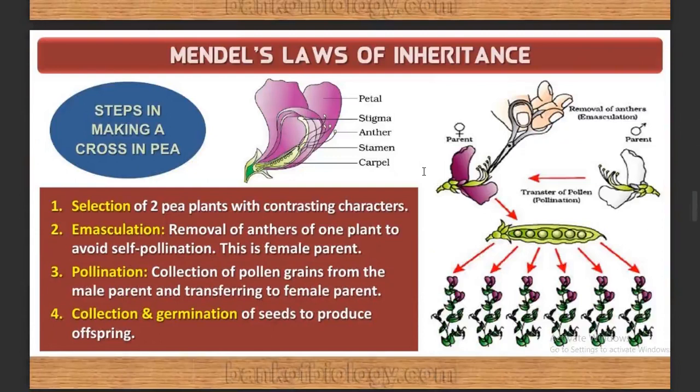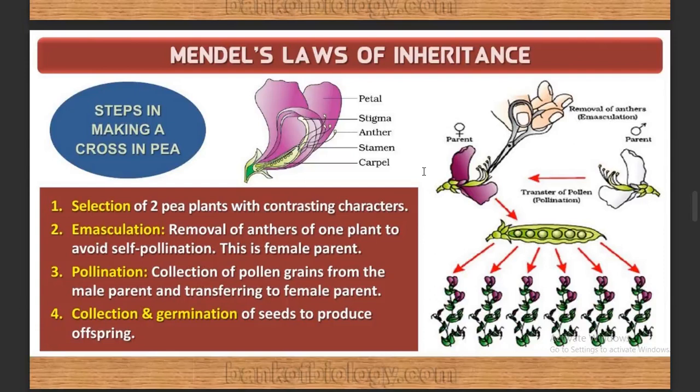For example, tall and short. Tall and short is completely contrast. Both are not similar, isn't it? So that is selection of flower. Second step, I mean plant selection is done.